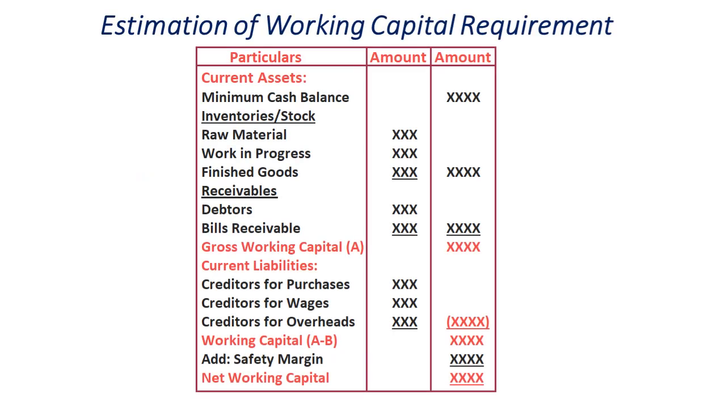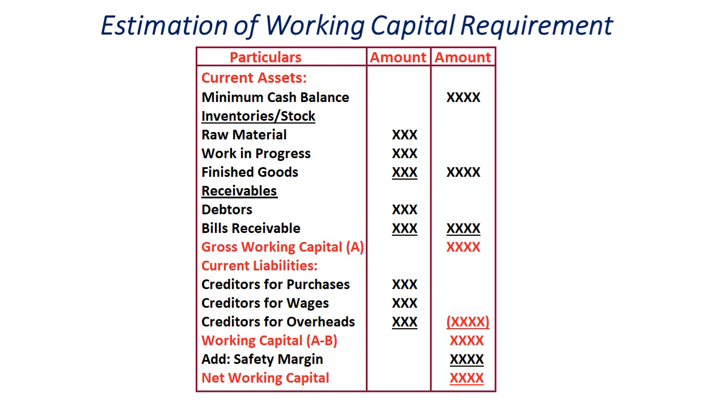So for estimation of working capital, this is one format we have prepared. Here the working capital requirement will be estimated. Under current assets, first we take the minimum cash balance we require. Then inventories or stock: raw material, work in progress, finished goods. Whenever you talk about work in progress, you require raw material, labor as well as overhead expenditure under work in progress.